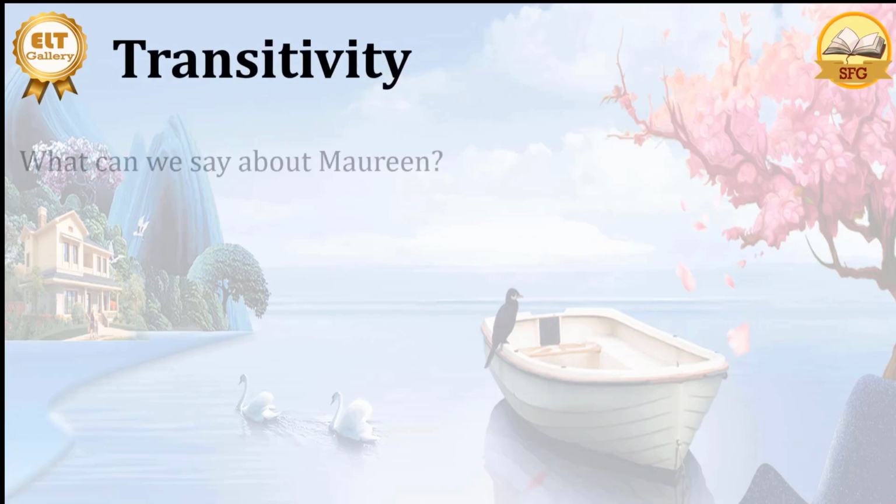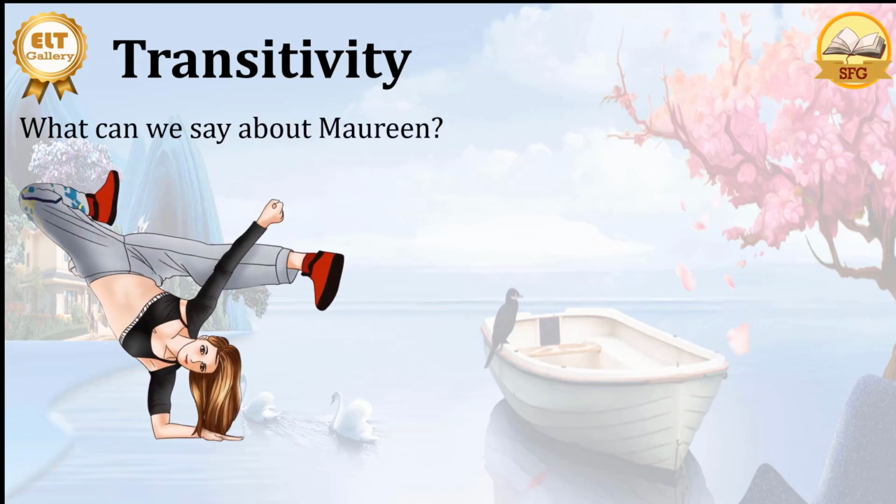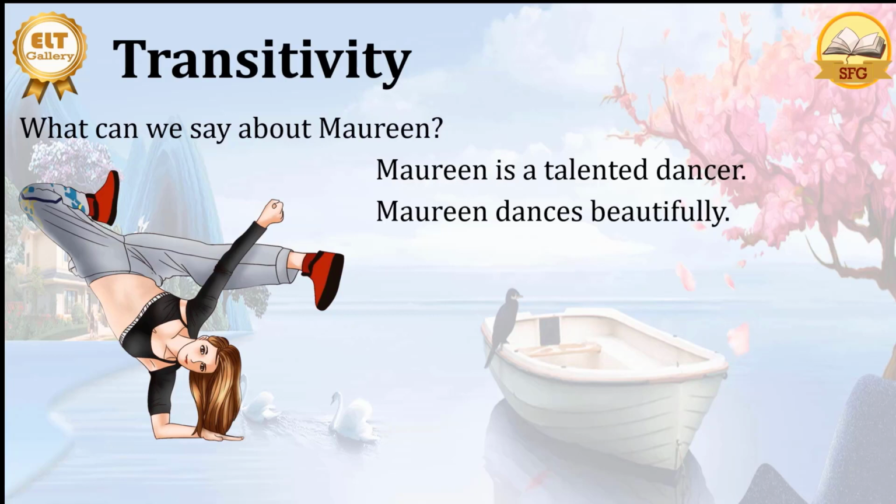We can start by asking questions of what can we say about Maureen. Maureen is a lady over here. That's Maureen. We can say Maureen is a talented dancer. She's dancing now. We can also say Maureen dances beautifully. We can also say she is very powerful. Here we see she is very powerful.